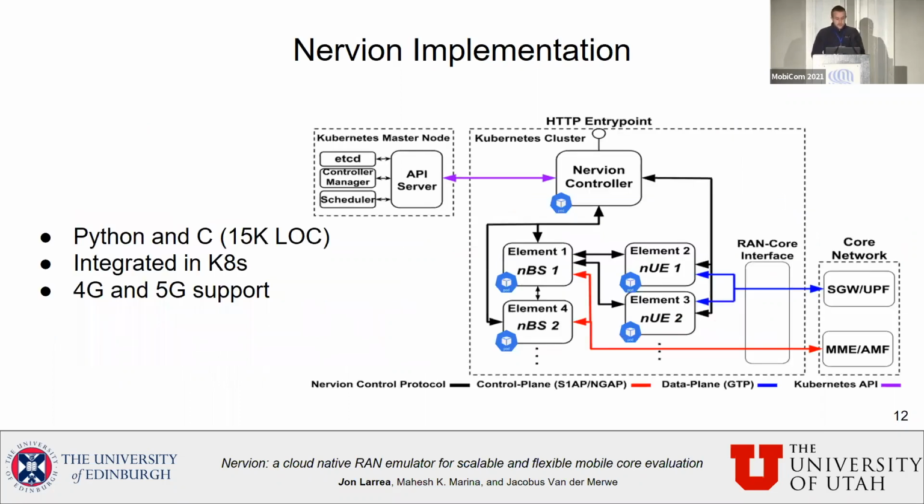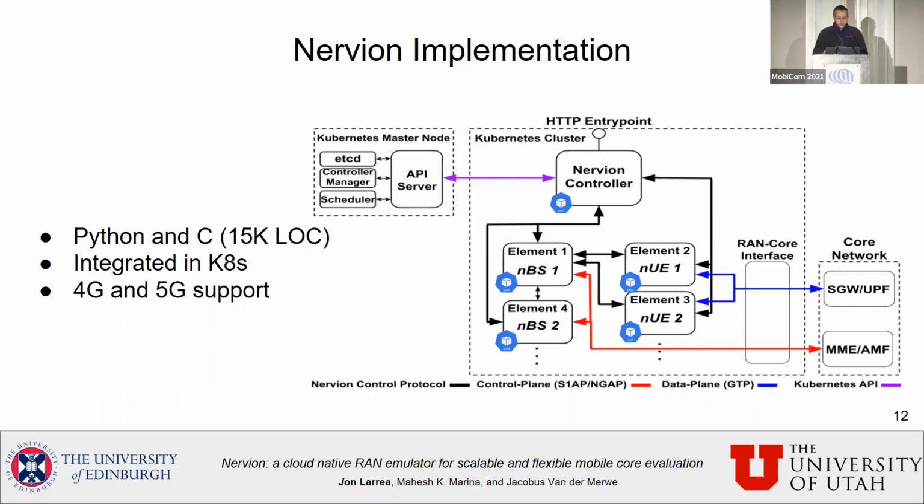We implemented this in Python and C, although most of the code is C. And we integrated it with Kubernetes. The reason for this is double. First of all, because we use Docker to containerize the elements of the RAN, and Docker works great with Kubernetes. And the second reason is because Kubernetes gives us scalability, since it allows us to deploy Nervion in a large cluster. And finally, we provide a 4G and a 5G implementation.